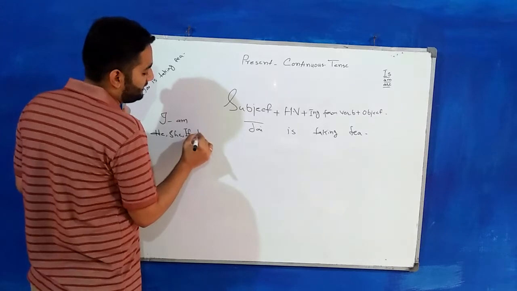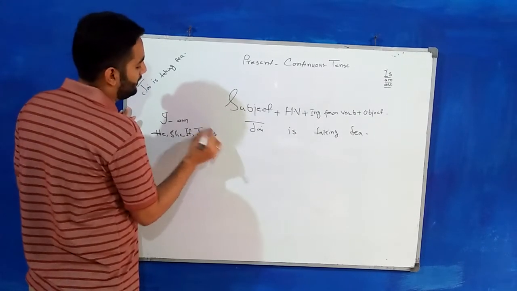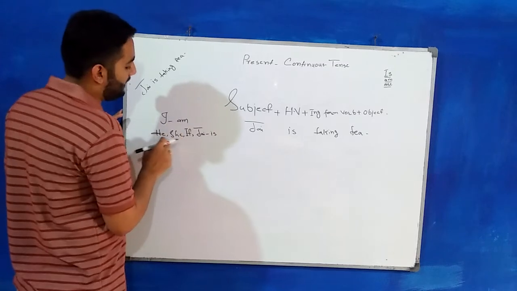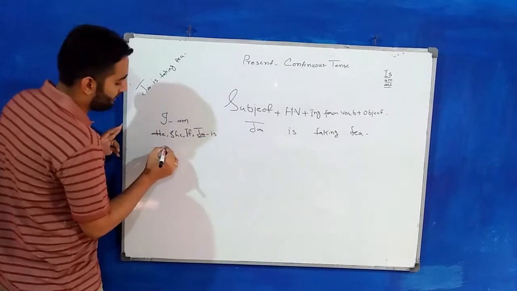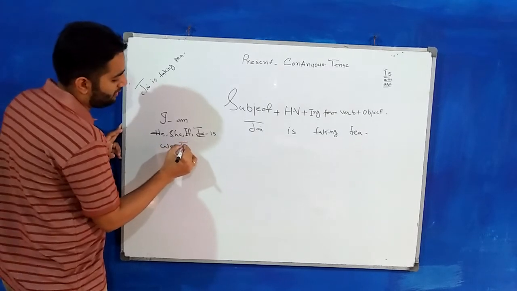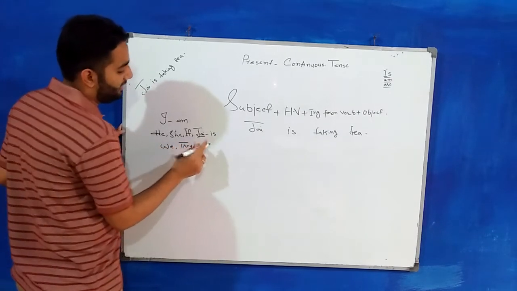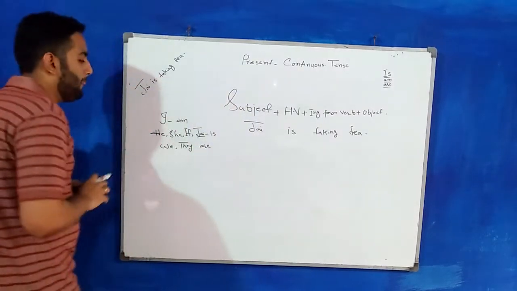I'm going to write down here again, Jay. We have to use is. With I, we have to use am; he, she, it, or any name we have to use is; we, they, we have to use are. Okay.